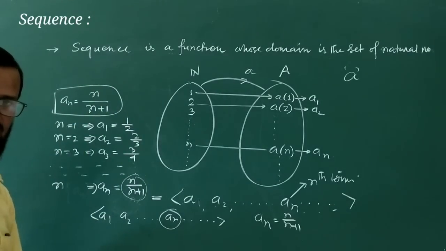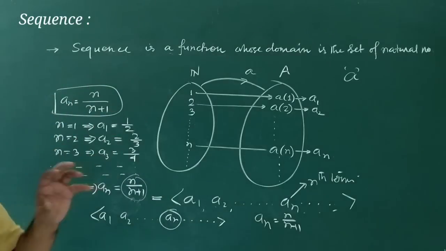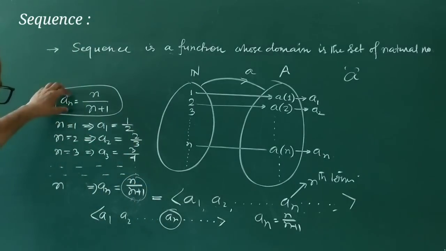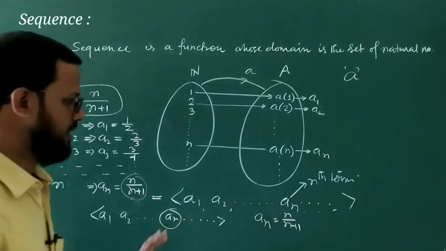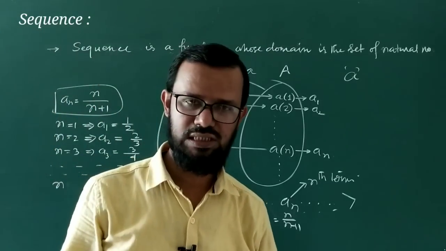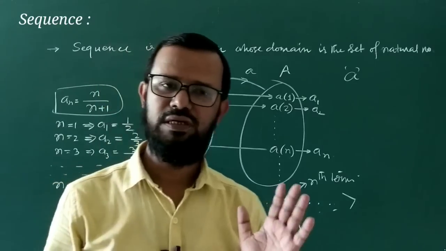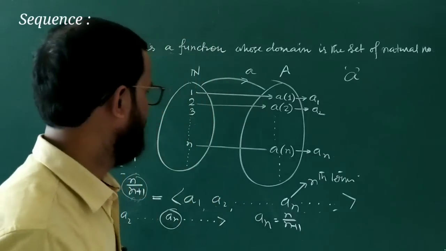This is the nth term, and this function is called a sequence, and the nth term of the sequence is n/n+1. Okay. So this is actually a sequence. A sequence is nothing but a function whose domain is the set of natural numbers. Okay.